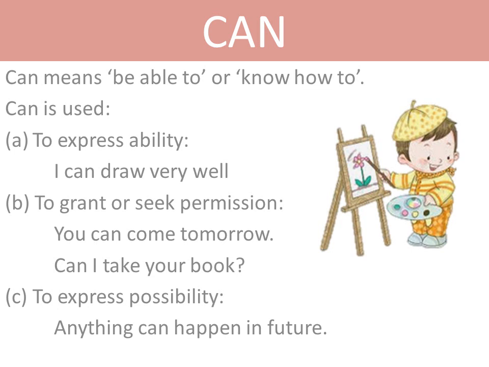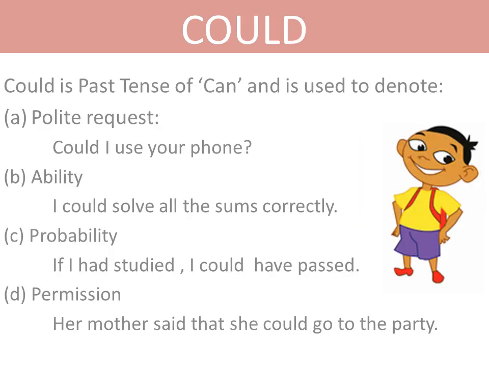Then, can be used to express possibility of anything happening. Anything can happen in future. Can happen. So this sentence shows there is a possibility of anything taking place in future. So these are few modalities that the modal verb can is used to denote. Okay, children. Next, students, is could.